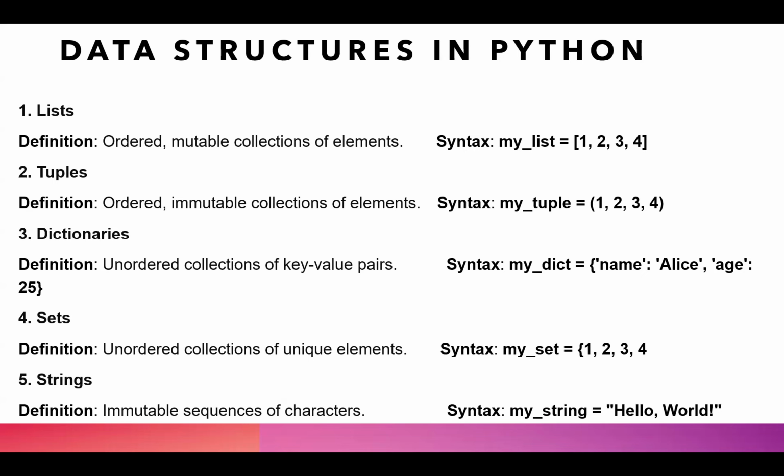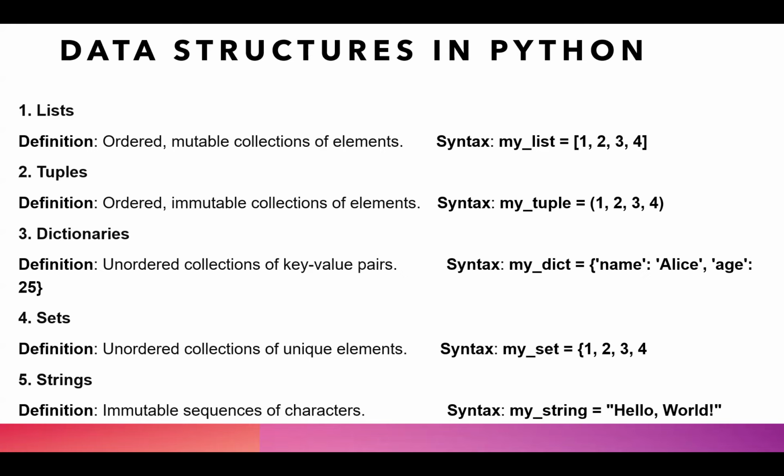Suppose we have named a list as my list and provided it with some values, and if in future we decide that we need to change a value, we can do this operation in list, but in some data types we cannot do it. And the values are also ordered. Ordered means that if we have provided a sequence as input, then the output would be the same sequence. The values would not get mingled or go from here to there. The values would be the same as inputted.